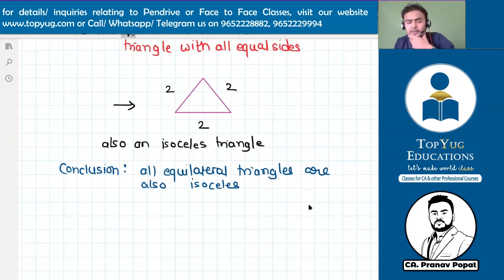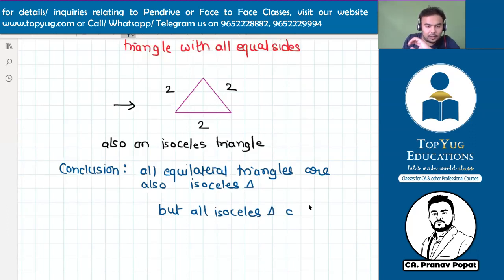Should I write vice versa? That all the isosceles are also equilateral. Can I write that? No, sir. No. But all isosceles triangles are not equilateral.